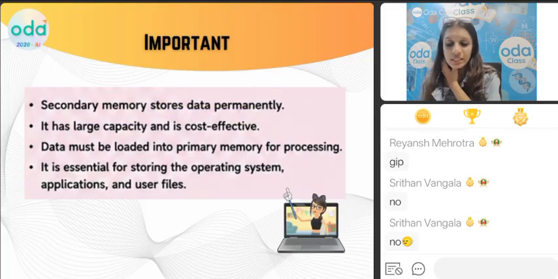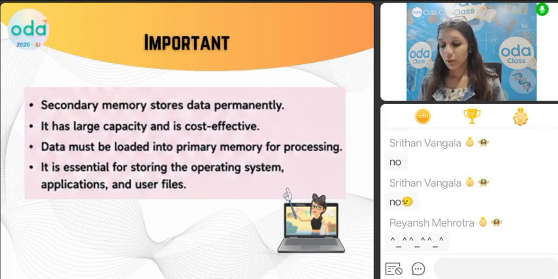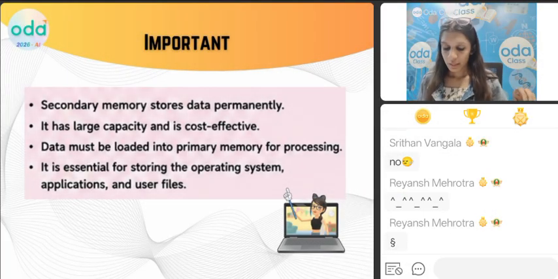Secondary memory has a large capacity, unlike the laptops that we use. Then data must be loaded into primary memory for processing. Obviously, right? Before you process it, you have to store it into primary memory. So these points are clear, right?